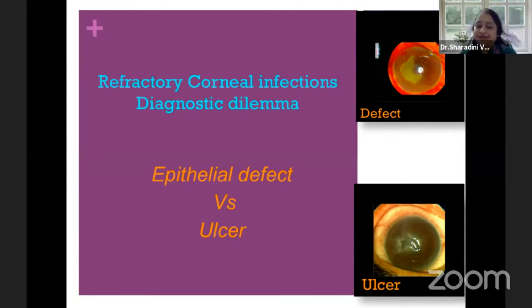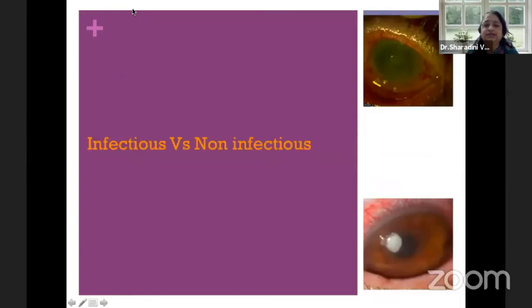So I'll be talking on the very basics of the diagnostic dilemma in refractory corneal ulcers. Now, when we see any ulcer, the first and foremost thing for us is to differentiate whether it is a pure epithelial defect or an ulcer which has an additional stromal loss. This is actually not progressing.